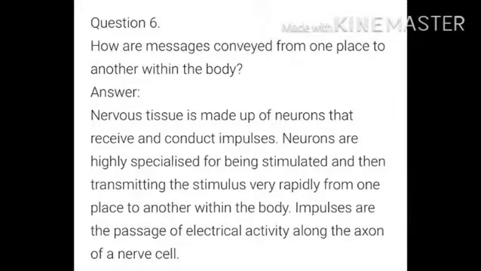How are messages conveyed from one place to another within a body? Nervous tissue is made up of neurons that receive and conduct impulses. Neurons are highly specialized for being stimulated and then transmitting the stimulus very rapidly from one place to another within a body. Impulses are the passage of electrical activity along the axons of a nervous cell.